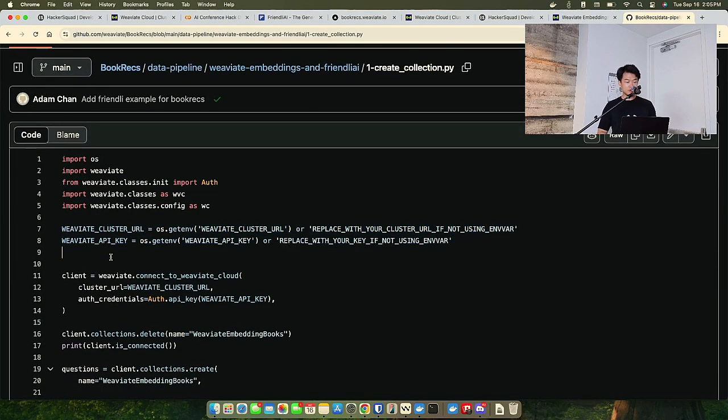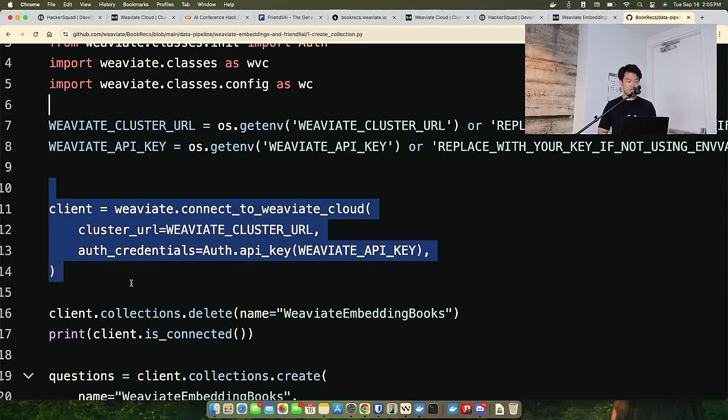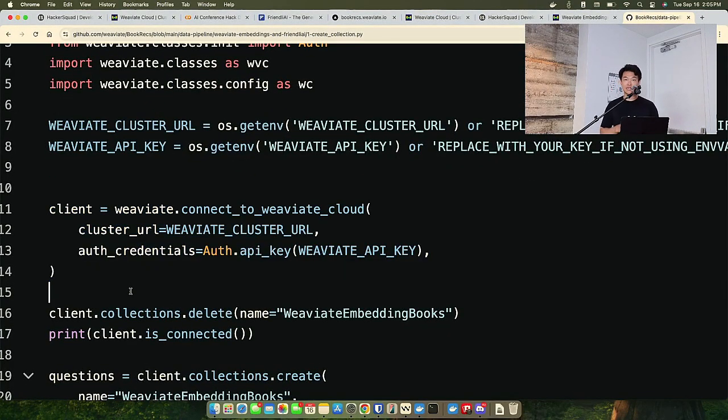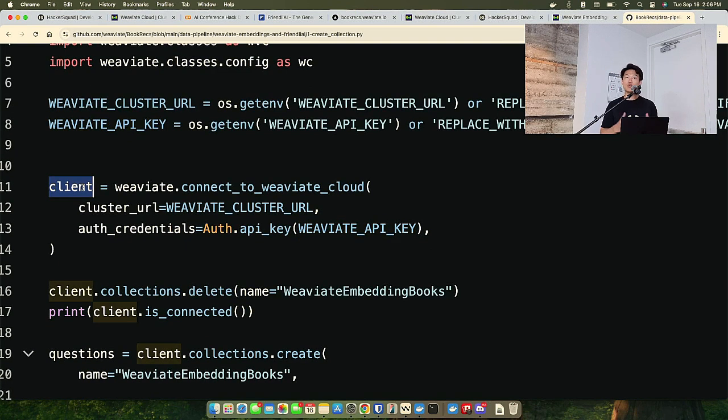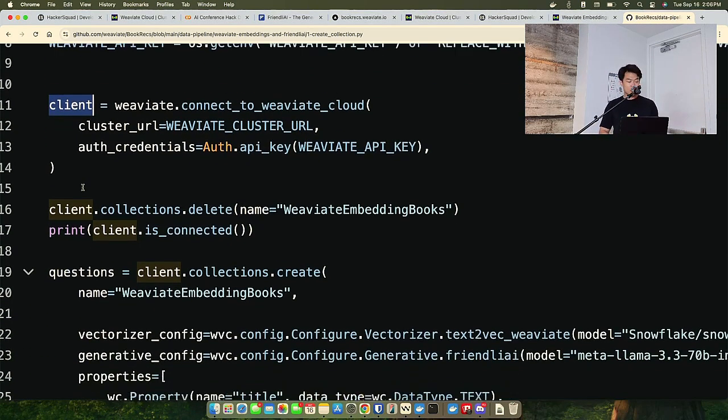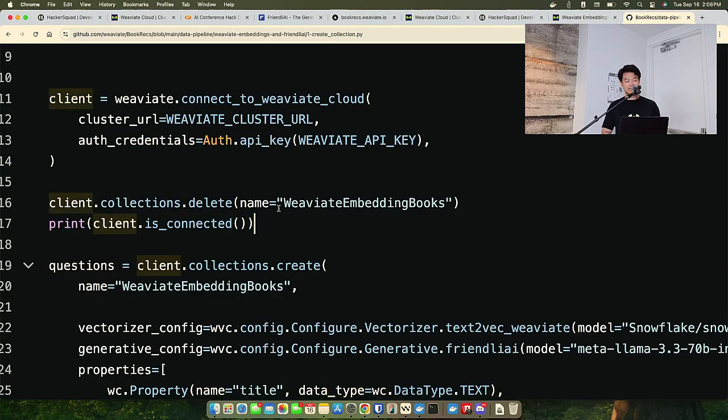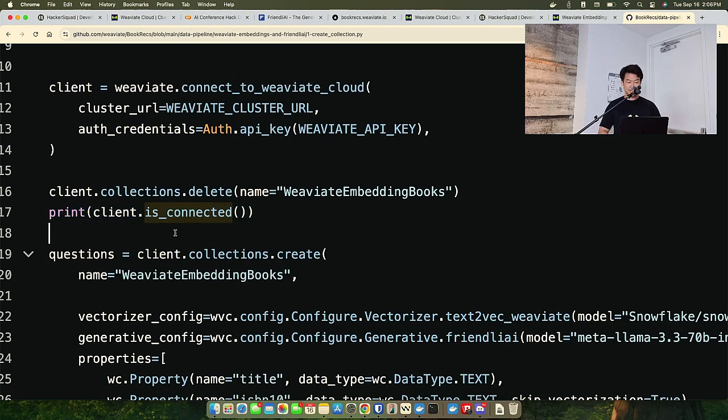The first thing we do, we go and grab the cluster URL and the API key. Then we initiate a connection request to Weaviate Cloud. We pass in the Weaviate cluster and the Weaviate API key, the same things that we get out of the Weaviate console, and that will instantiate a Weaviate client that we can interact with right in our code. Finally, we are doing this thing right here to delete the data just to test and make sure that we have not actually created the data before. And we also will print to see if it's actually connected.